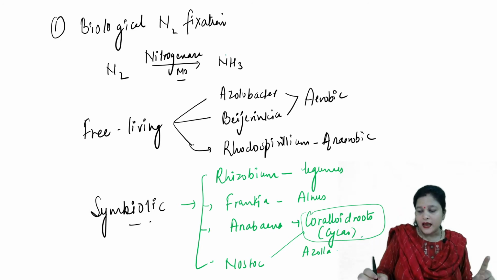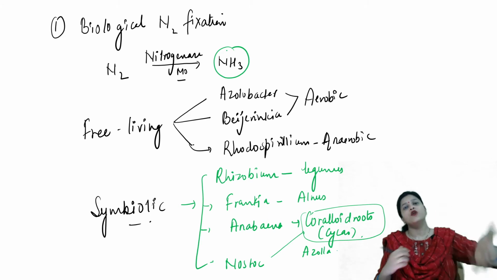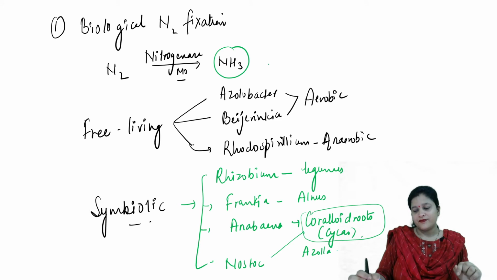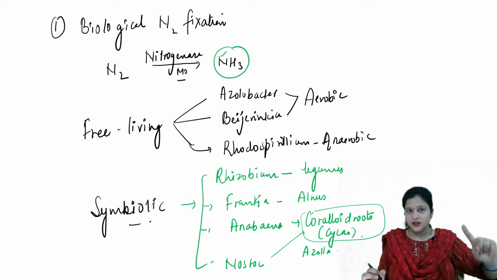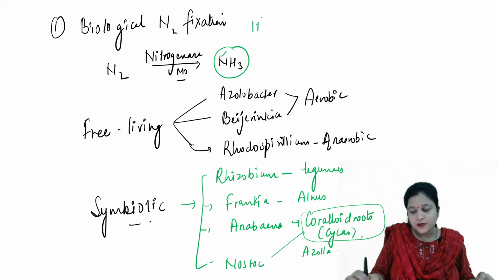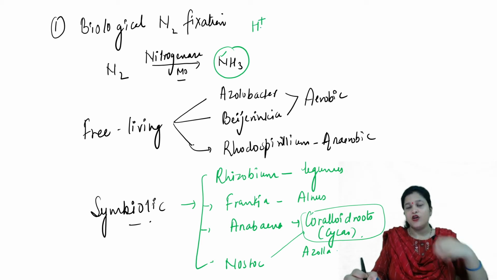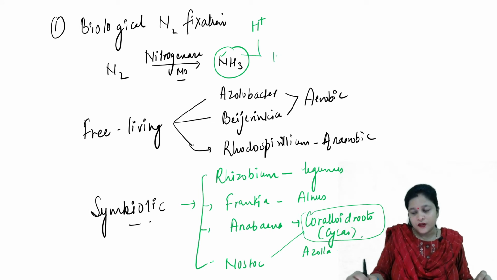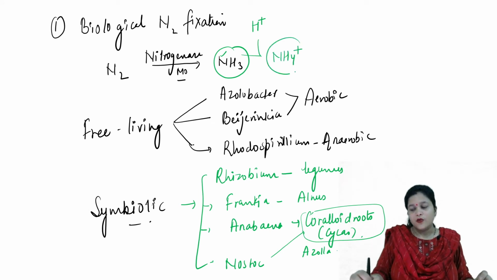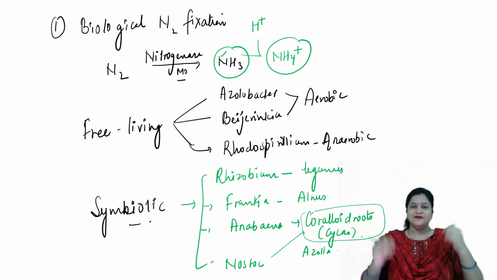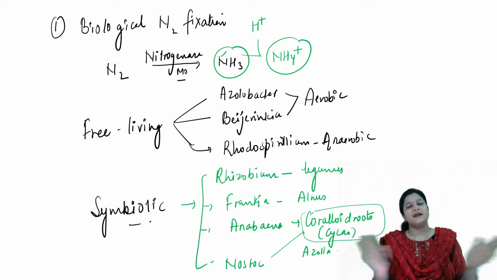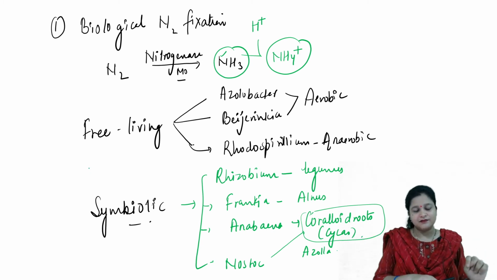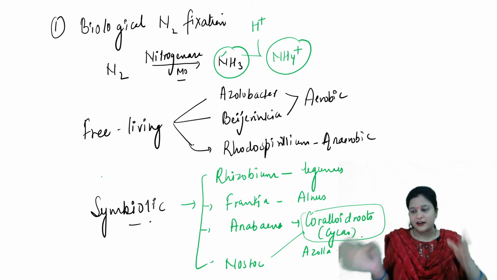What happens to the ammonia that we got from the biological nitrogen fixation? This ammonia has electronegative nitrogen. This nitrogen combines with the H plus of water present in the soil, and it forms ammonium. Now, on this ammonium, the bacteria of the second step of the nitrogen cycle will act.